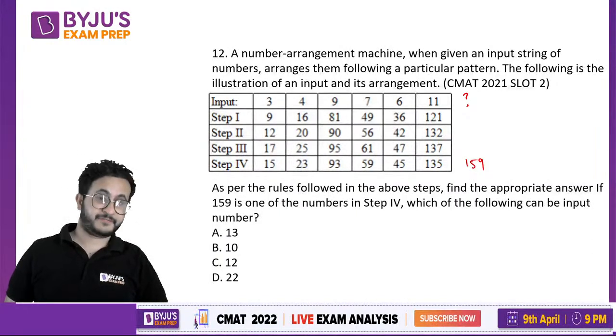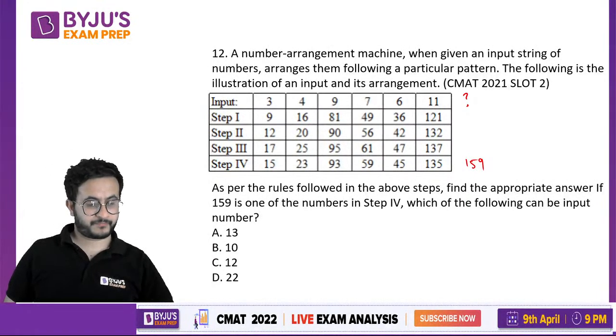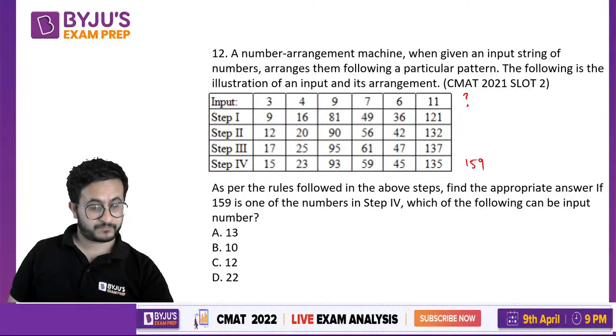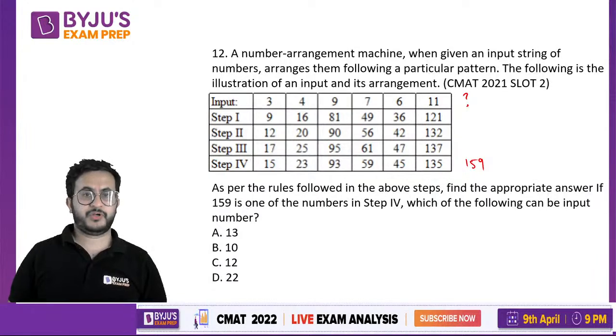So to find the input if step 4 is 159, you have to see the logic.